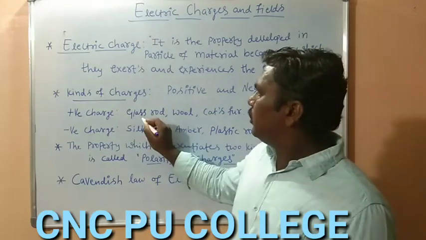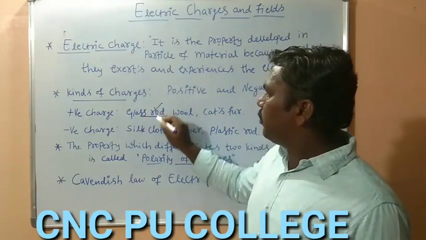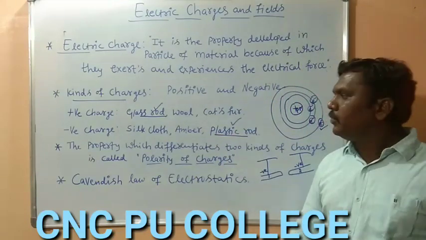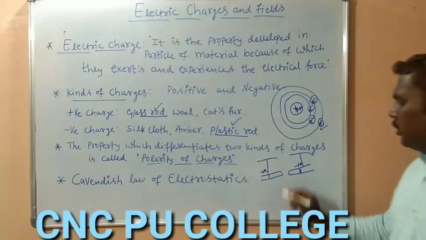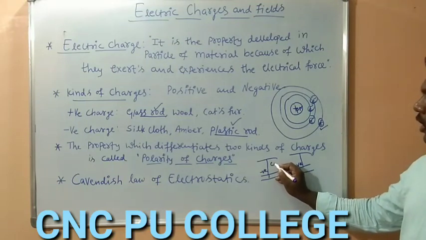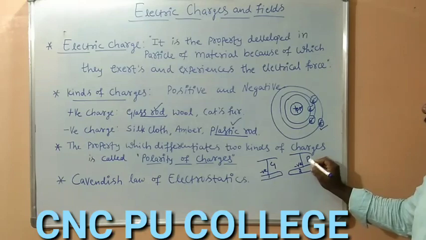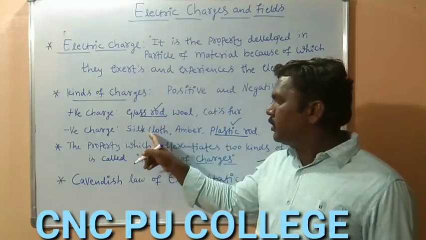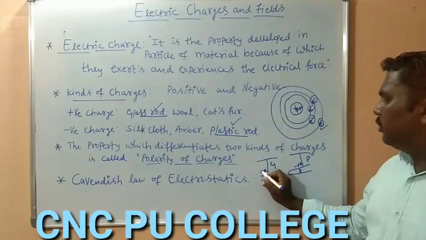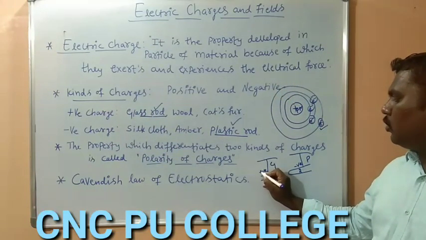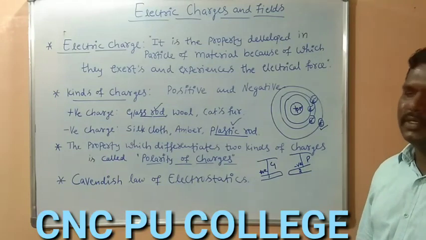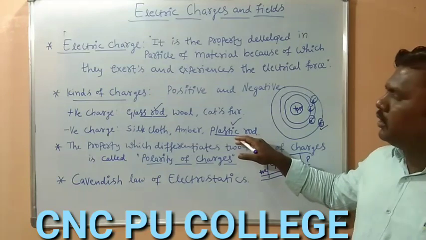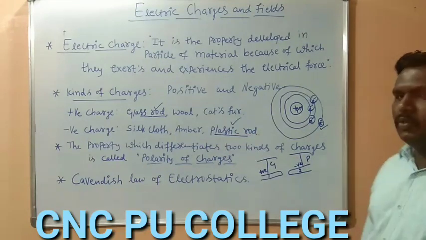Let us take the glass rod which is rubbed against the silk cloth and the plastic rod which is rubbed against the cat's fur. So here it is the glass rod and here is the plastic rod. What is the nature of the glass rod when it is rubbed against silk cloth? It gains positive charge. By losing the electron, it acquires a positive charge. If the plastic rod is rubbed against the cat's fur, by gaining the electron, it acquires negative charge.